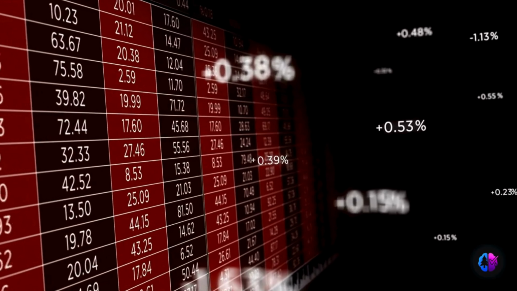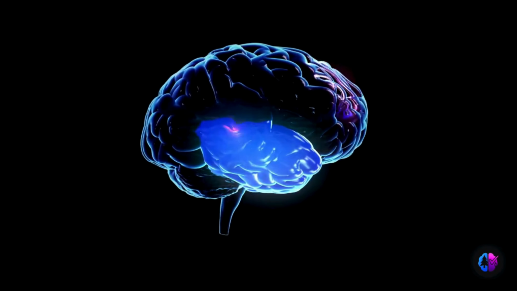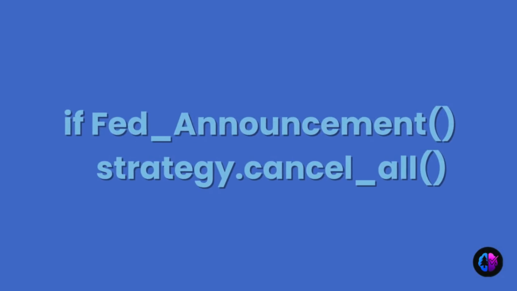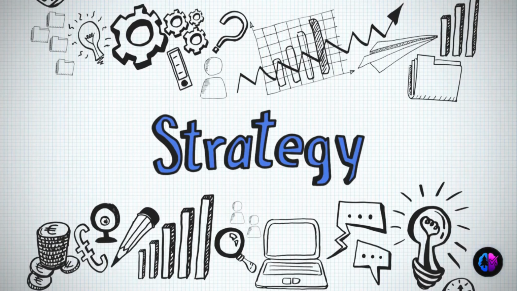The AI writes the bones. I add the brains. News filters, chaos overrides, macro guards. Example code: if Fed announcement, strategy cancel all. Now my strategies pause during FOMC releases. That's something AI wouldn't think of.